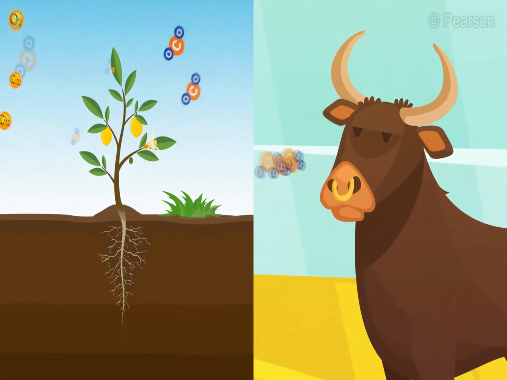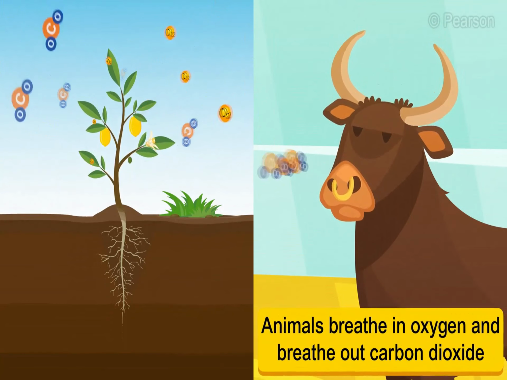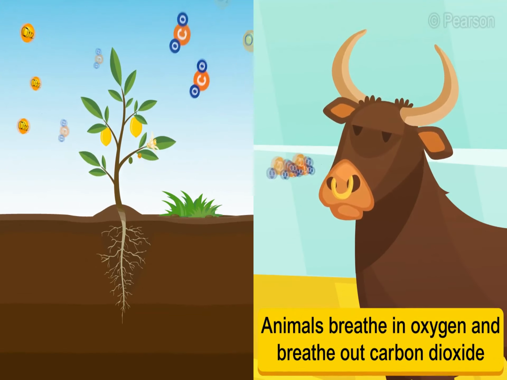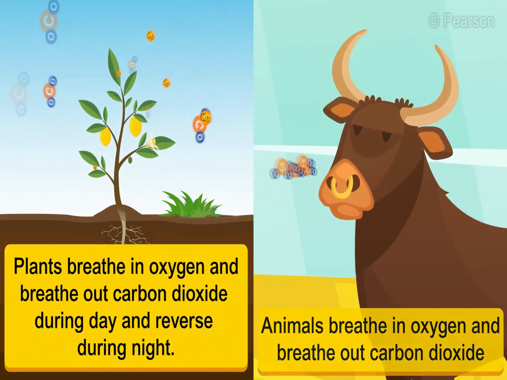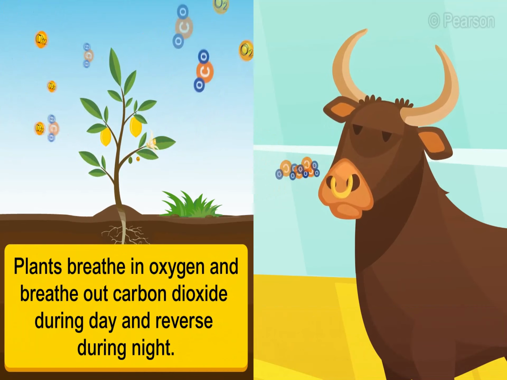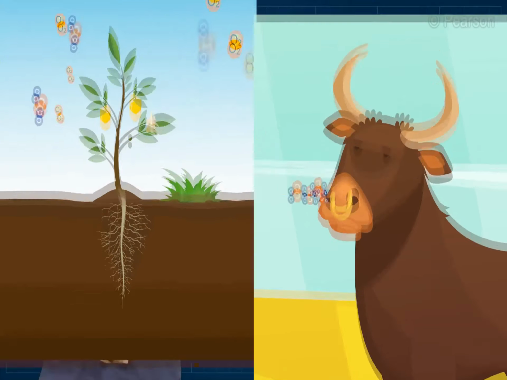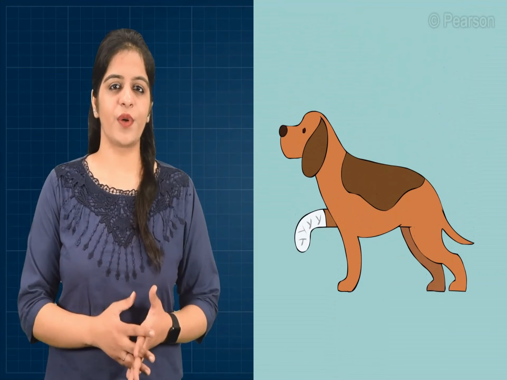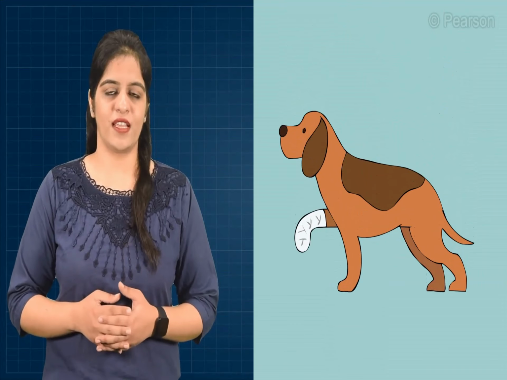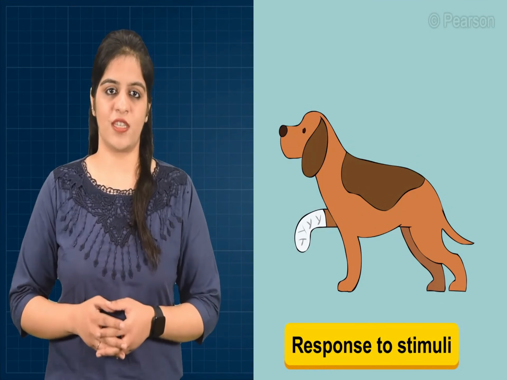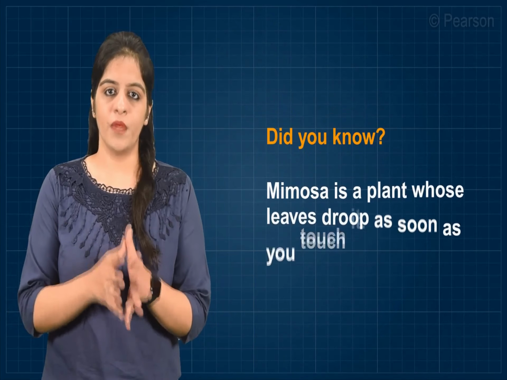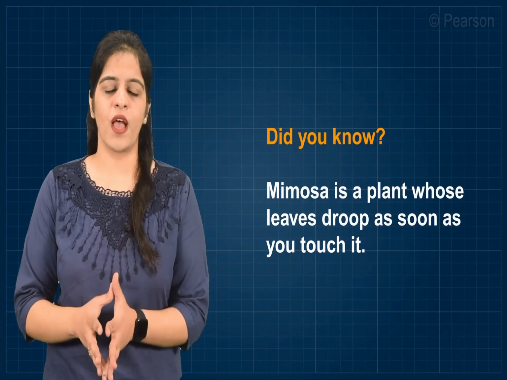Both plants and animals breathe. Animals take in oxygen and give out carbon dioxide. And plants take in carbon dioxide and give out oxygen during the day. And at night, they take in oxygen and give out carbon dioxide. Animals get hurt and cry, close their eyes in bright light, etc. This is their response to stimuli. And plants turn towards sunlight. Leaves of some plants droop when touched. It is the plant's response to stimuli. Did you know that mimosa is a plant whose leaves droop as soon as you touch it?